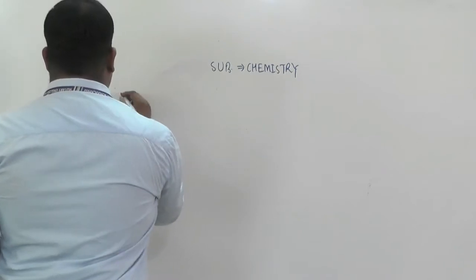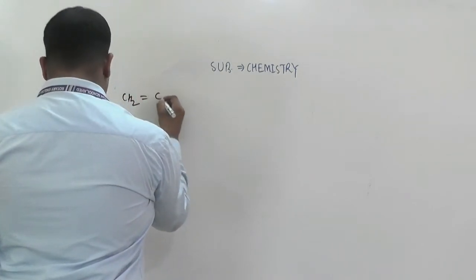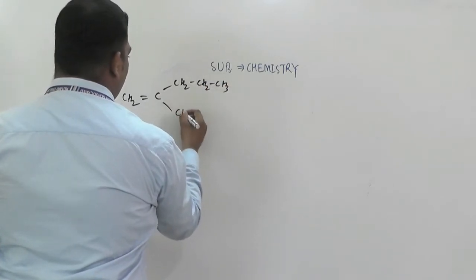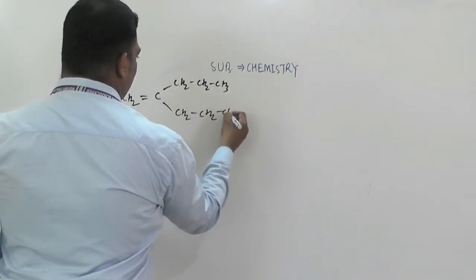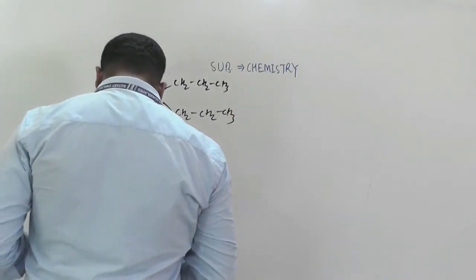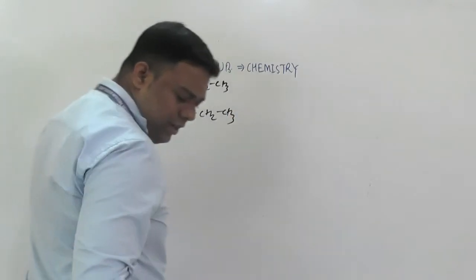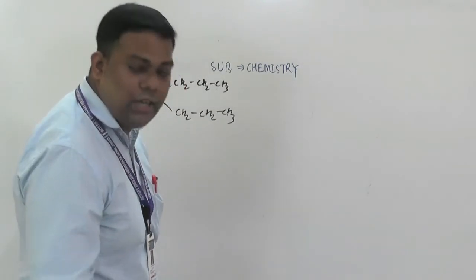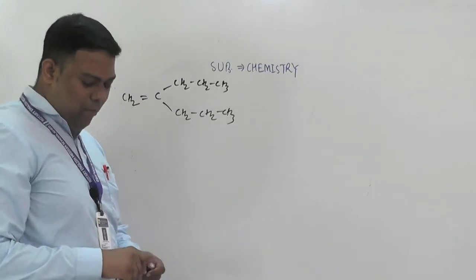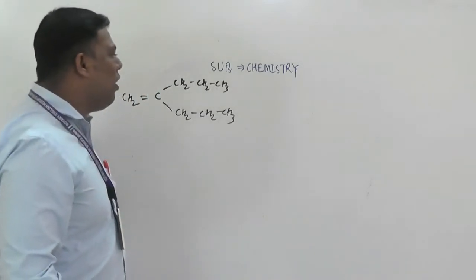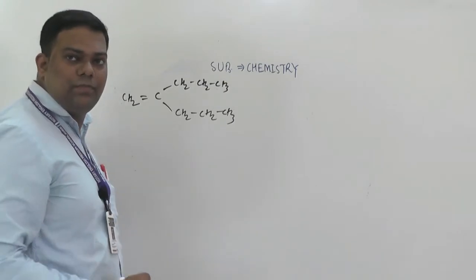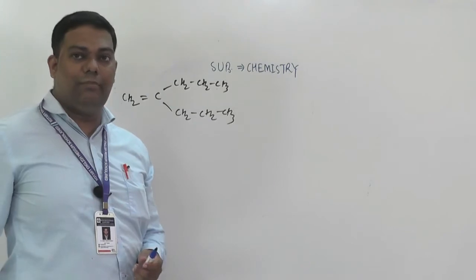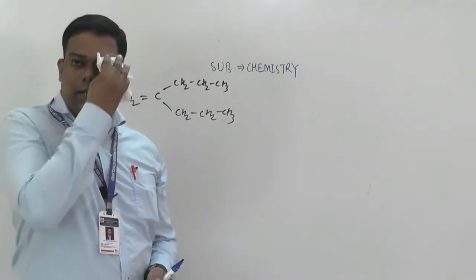So see here, CH2 double bond C, CH2, CH2, CH3, and here also CH2, CH2, CH3. So these are, here one organic compound having a double bond. Some students get a little confused in such type of organic compound.